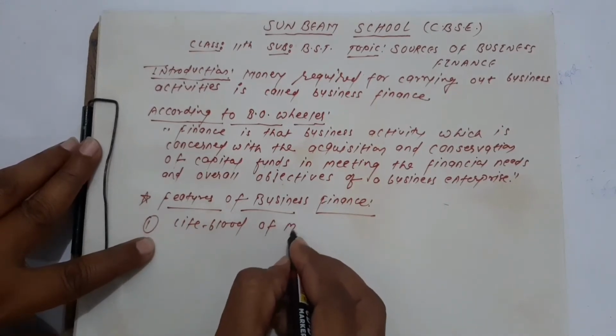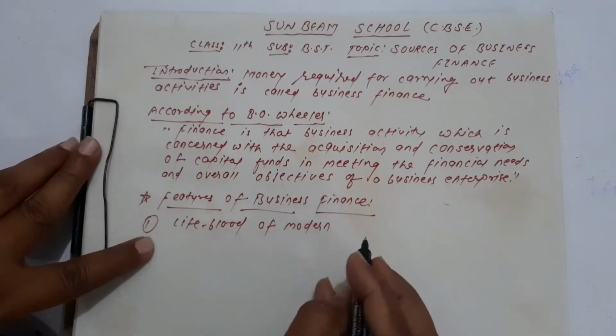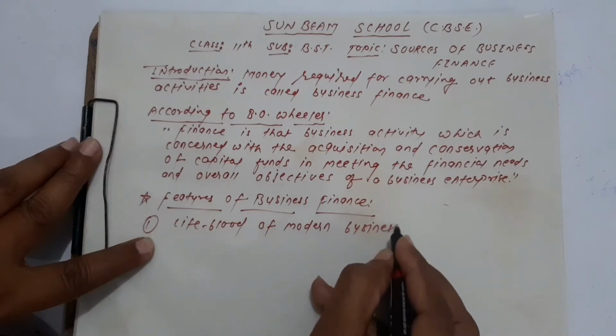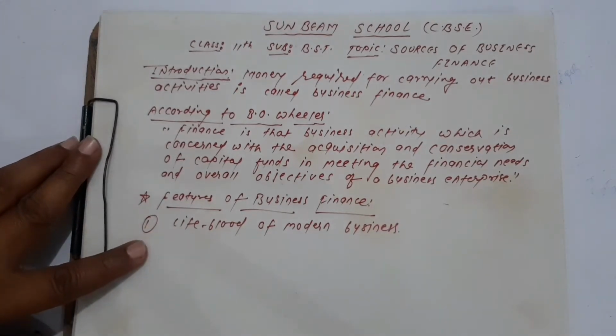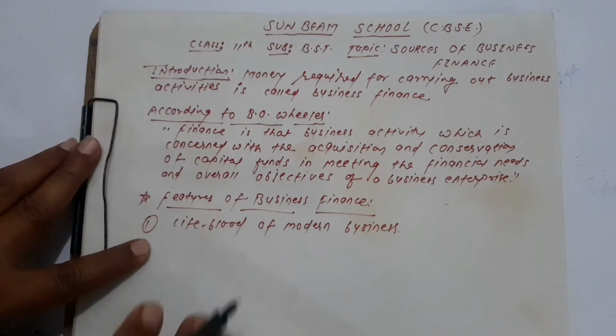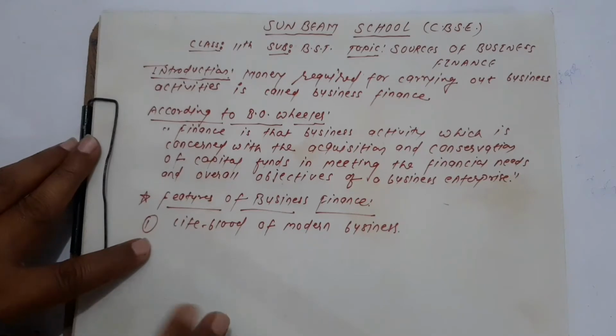Now I am just giving you the keywords, and the full explanation is in your books. So you can go through your books, and if you have any doubts, then you can ask in your classroom. See, finance is the lifeblood of a modern business. If there is no finance in the business, then the business will stop.